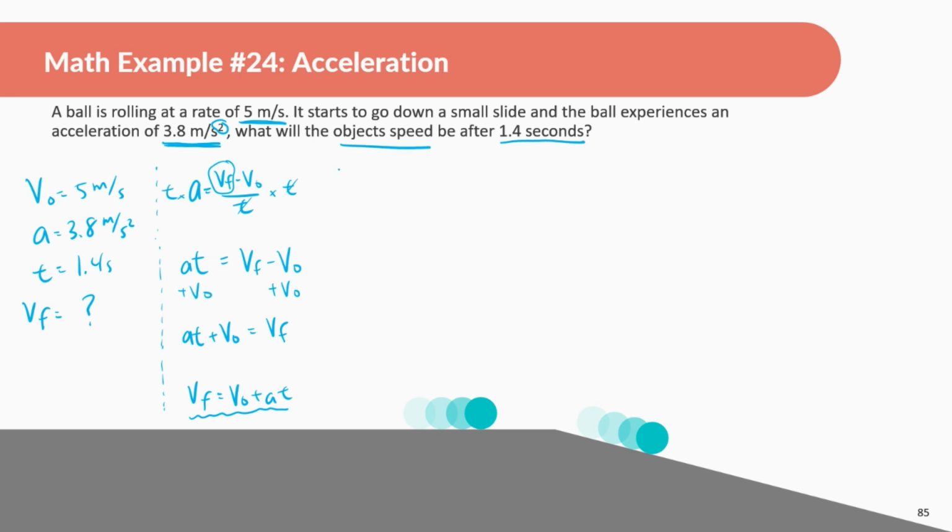Now that we manipulated it, if you just want to memorize it, you can, or whatever your teacher allows. So final velocity, that's what we're looking for. Initial velocity is 5 plus the acceleration, which is 3.8, times time, which is 1.4. Now we can just plug this into our calculator. I'm going to start with the 3.8 side. 3.8 times 1.4 plus 5 equals 10.32 meters per second.